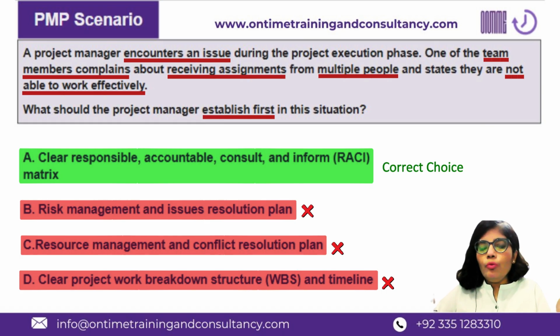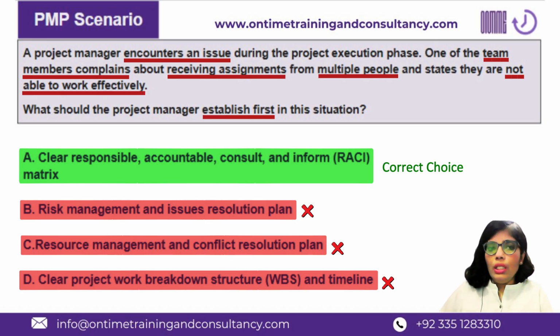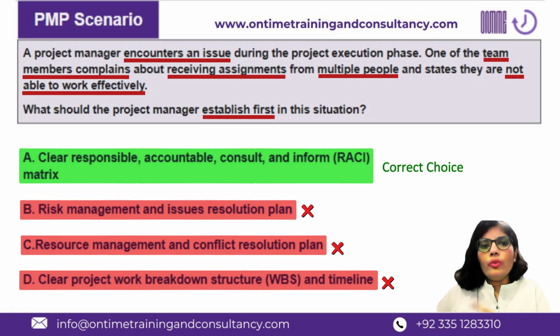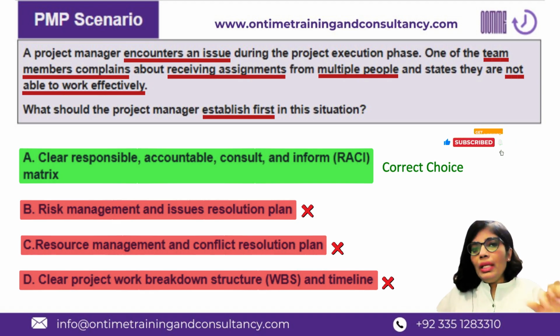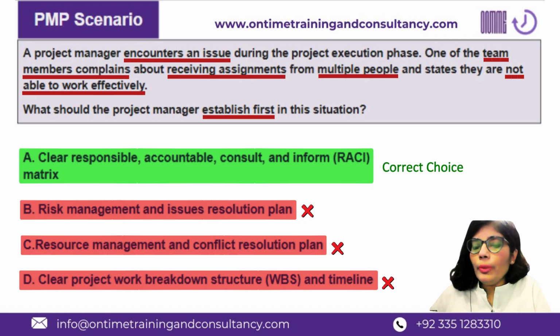Resource management plan would have that visibility, that how many resources, what is the JD, and what's going to be the process look like of team development, team management, team acquiring this, that, rewards, recognition, headcounts. This is going to be managed in resource management plan. But who is working on what is not there in resource management plan, right? For that, we have RACI or any other form of RAM structure, right? So for this reason, B and C are wrong, right? D, clear work breakdown structure and timeline.